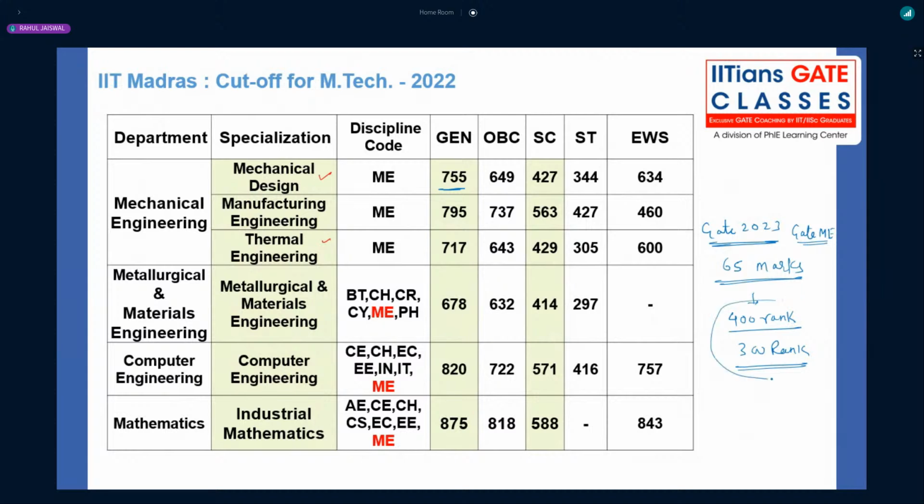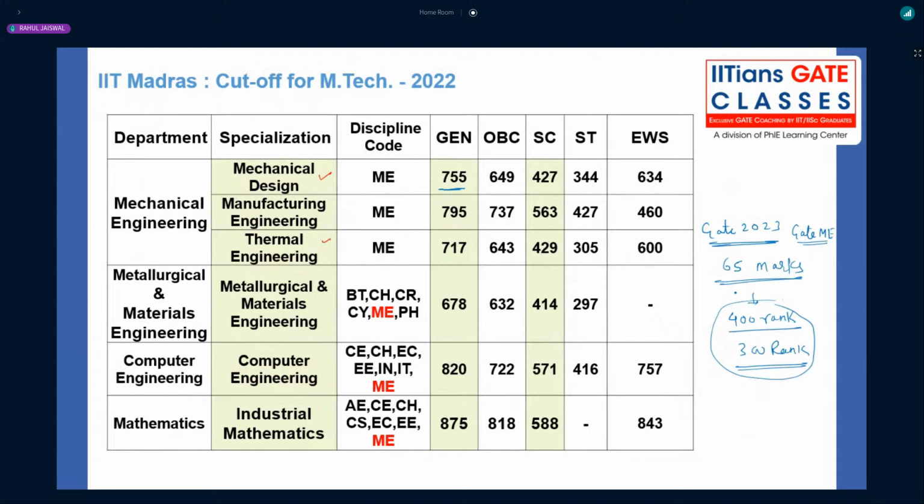65 is not a very good mark. But this year most of the candidates misjudged the paper and are not getting very good marks. That's why we are observing that at low marks we are getting a decent rank, but the GATE score will not be that high.